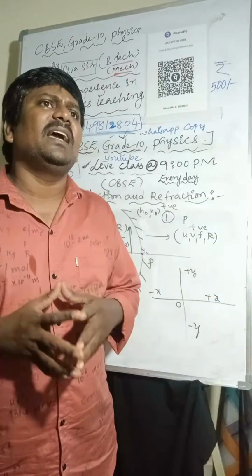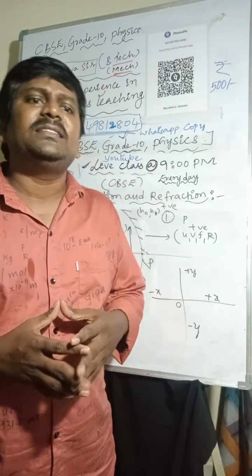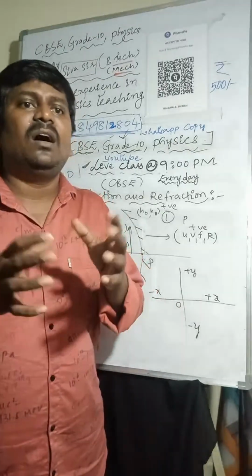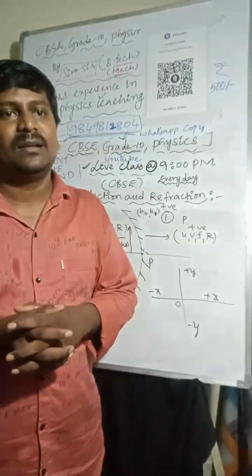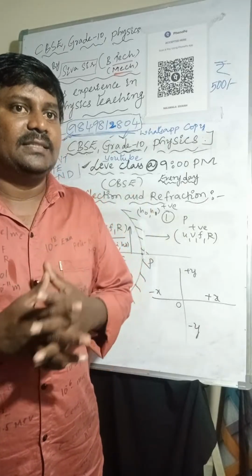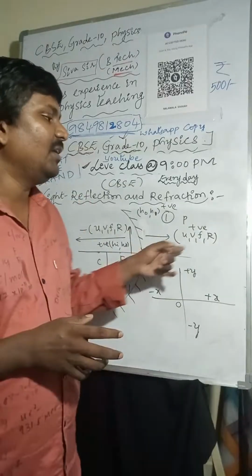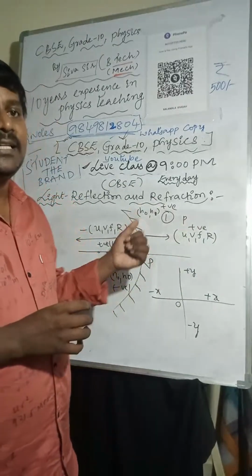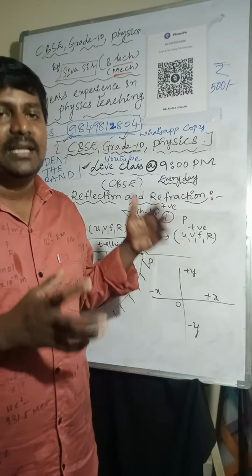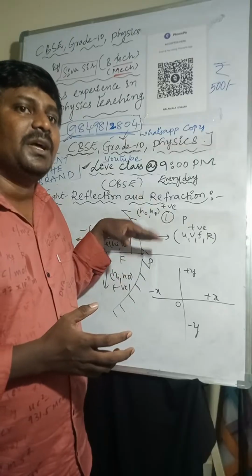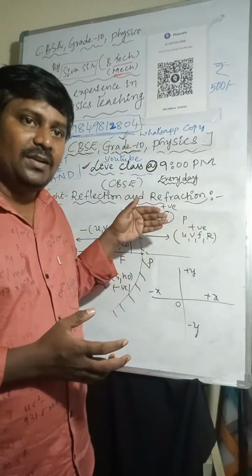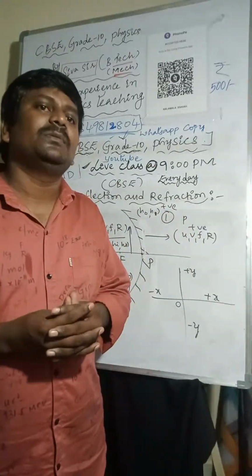New Cartesian sign convention, new Cartesian sign convention. All distances measured from the pole. Distances are positive along the incident rays. Distances are negative opposite to incident rays. Distances are positive above the principal axis. Distances are negative below the principal axis.